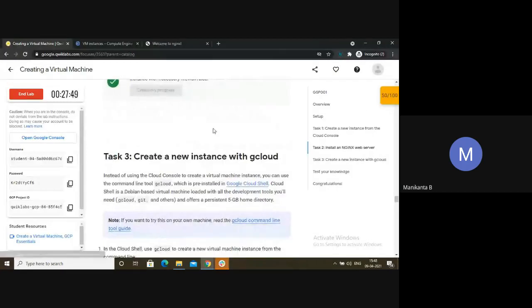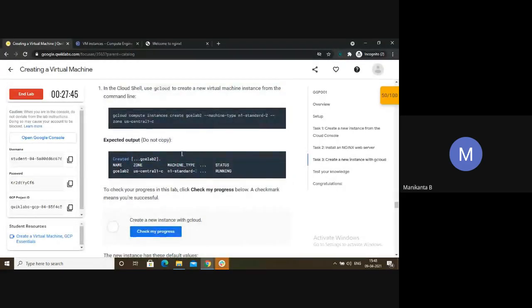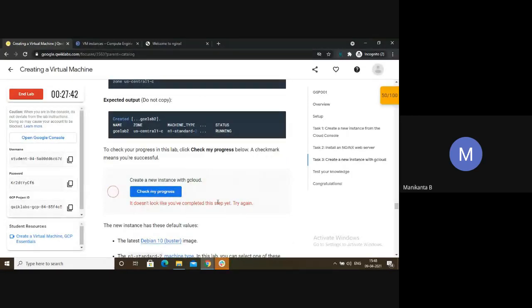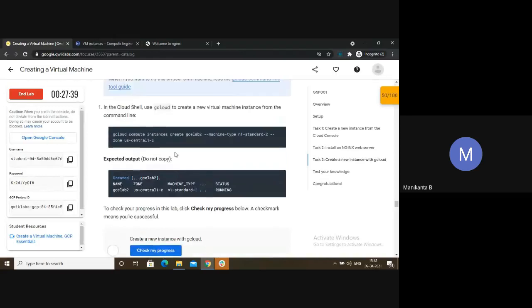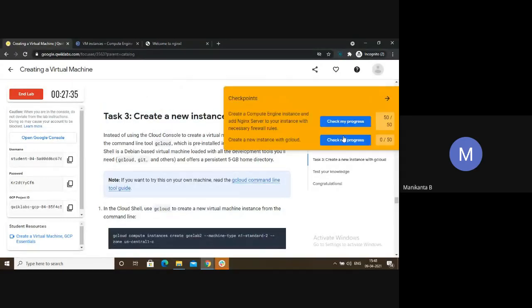Now suppose you have missed some step and moved forward, like I'm not doing this one, I'm just moving forward and clicking on check my progress, then it will show it doesn't look like you have completed this step. So this is how they are tracking you. Each and every step they will be tracking you. And you might get partial marks also. You will click on check progress, and they will say please create an instance in the specified zone through gcloud. They are saying that you haven't done this part, please do. Sometimes you get partial marks, like for 50 you might get 45.